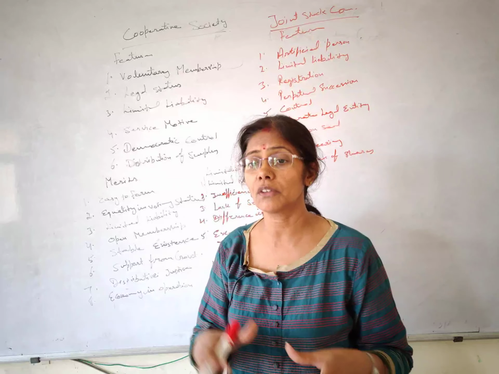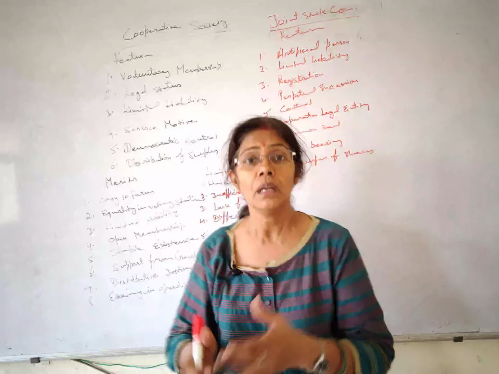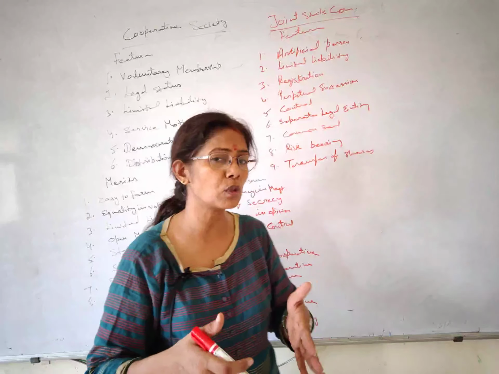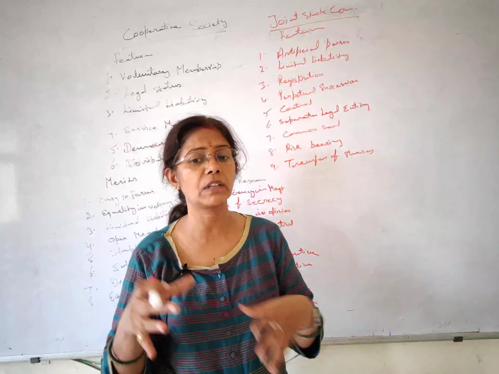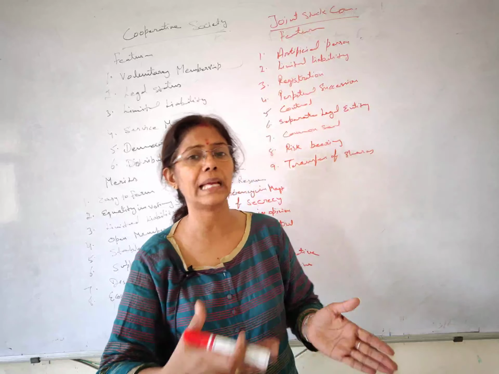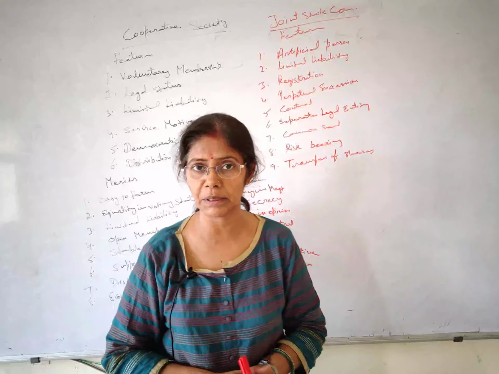So in that situation, for paying the debts of your business, we have to depend on personal property. The situation where one has to use personal property to pay the debts of the business is called unlimited liability.